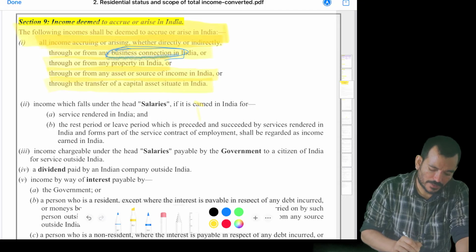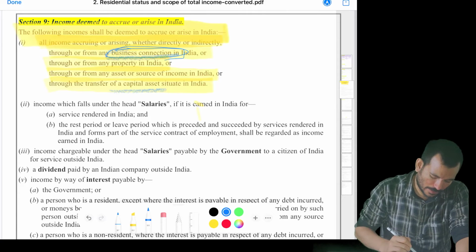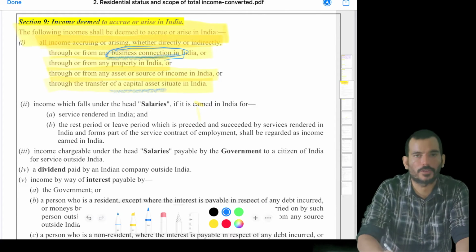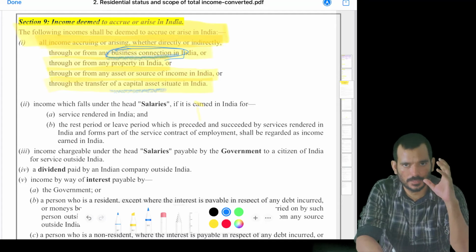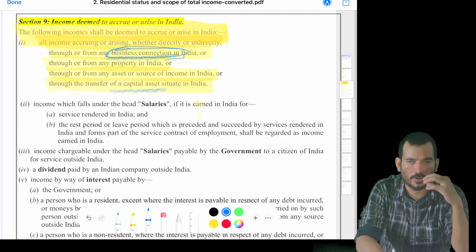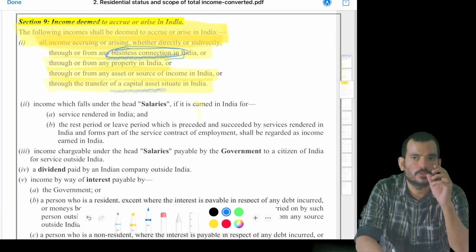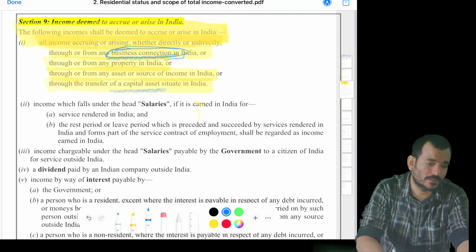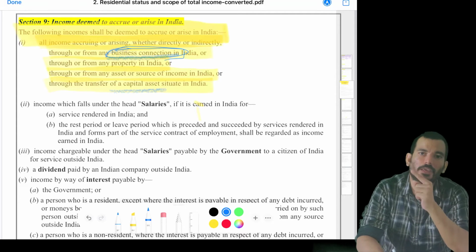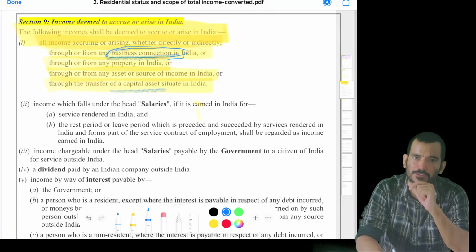Through the transfer of a capital asset in India. This is a case study related, like the Vodafone case study. There is an asset in India. The asset is held by an Indian company. The Indian company is held by a foreign company, like it's a subsidiary of a foreign company, and that foreign company has some shares in some other company. So there is a change in ownership outside India, but that all relates to the assets situated in India. Their share prices and valuation are going up and down just because of the property which is situated in India.